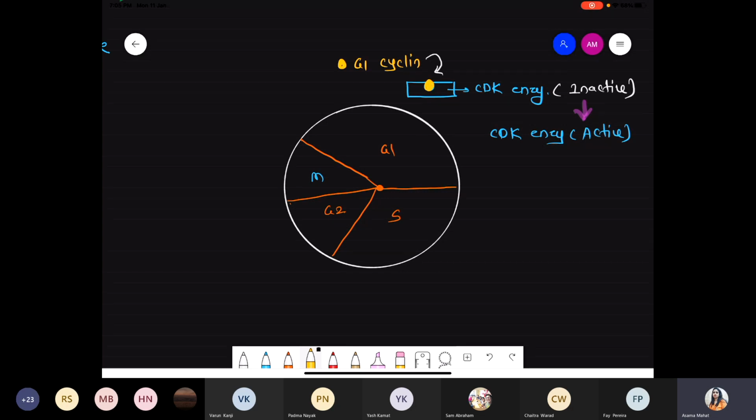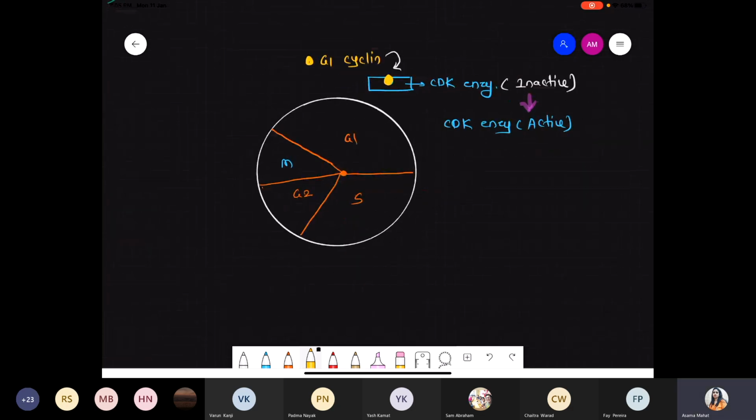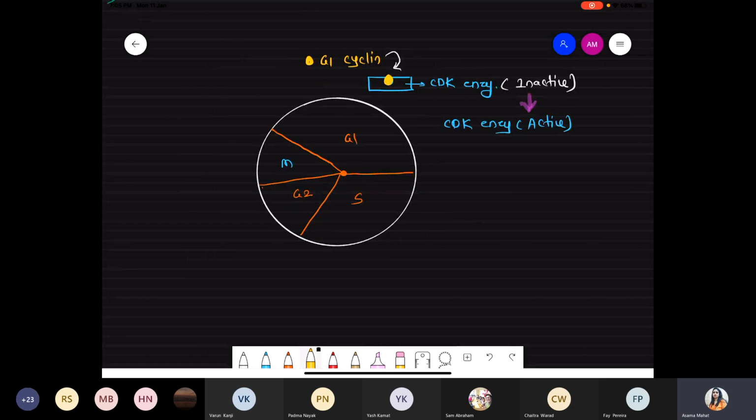So initially what happened? G1 cyclin initially forms during the G1 phase. CDK enzyme भी होगा. Initially the enzyme is inactive, but now what happened? Once there is an entry of G1 cyclin, there is attachment of the G1 cyclin at the activator site of the enzyme, and that CDK enzyme is converted from inactive into active. That is a conformation change. तो ये हो गया पहला point.